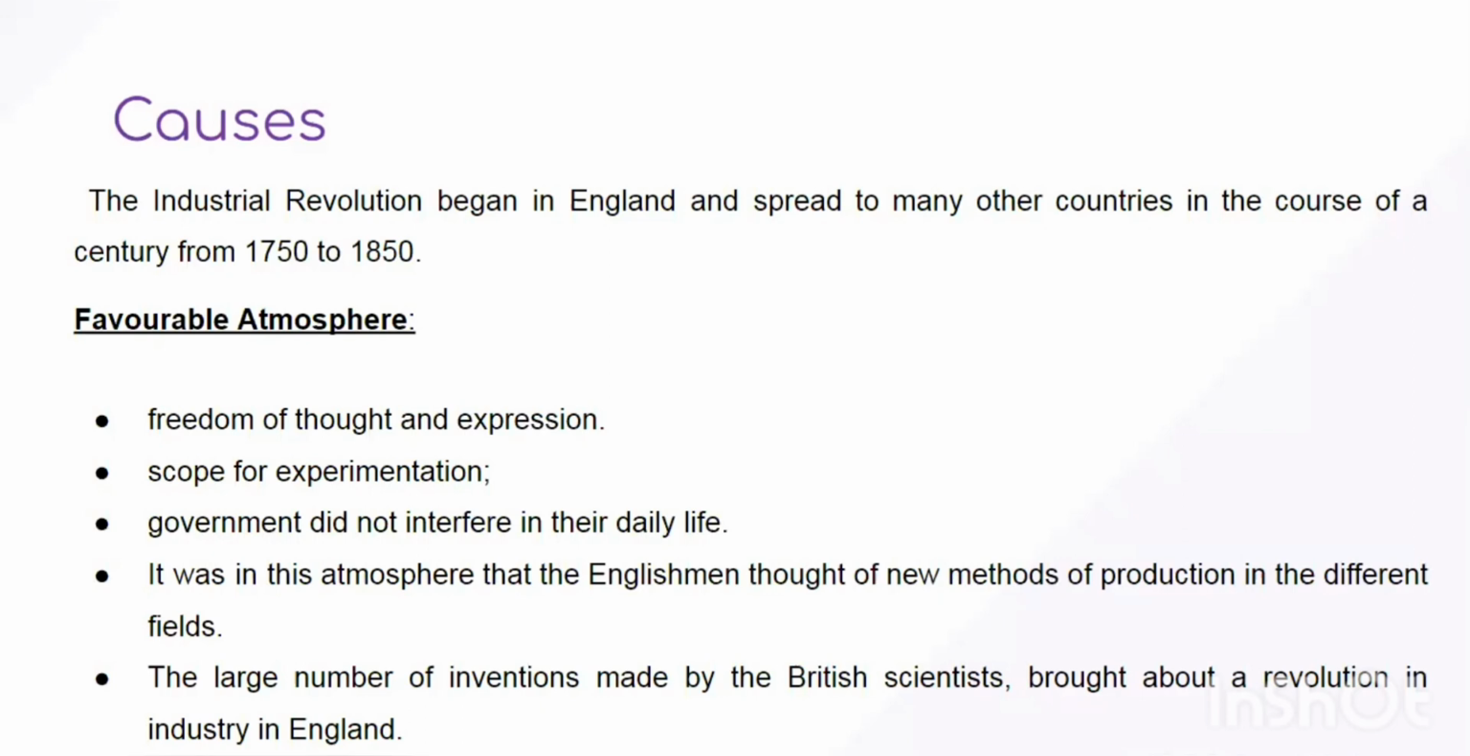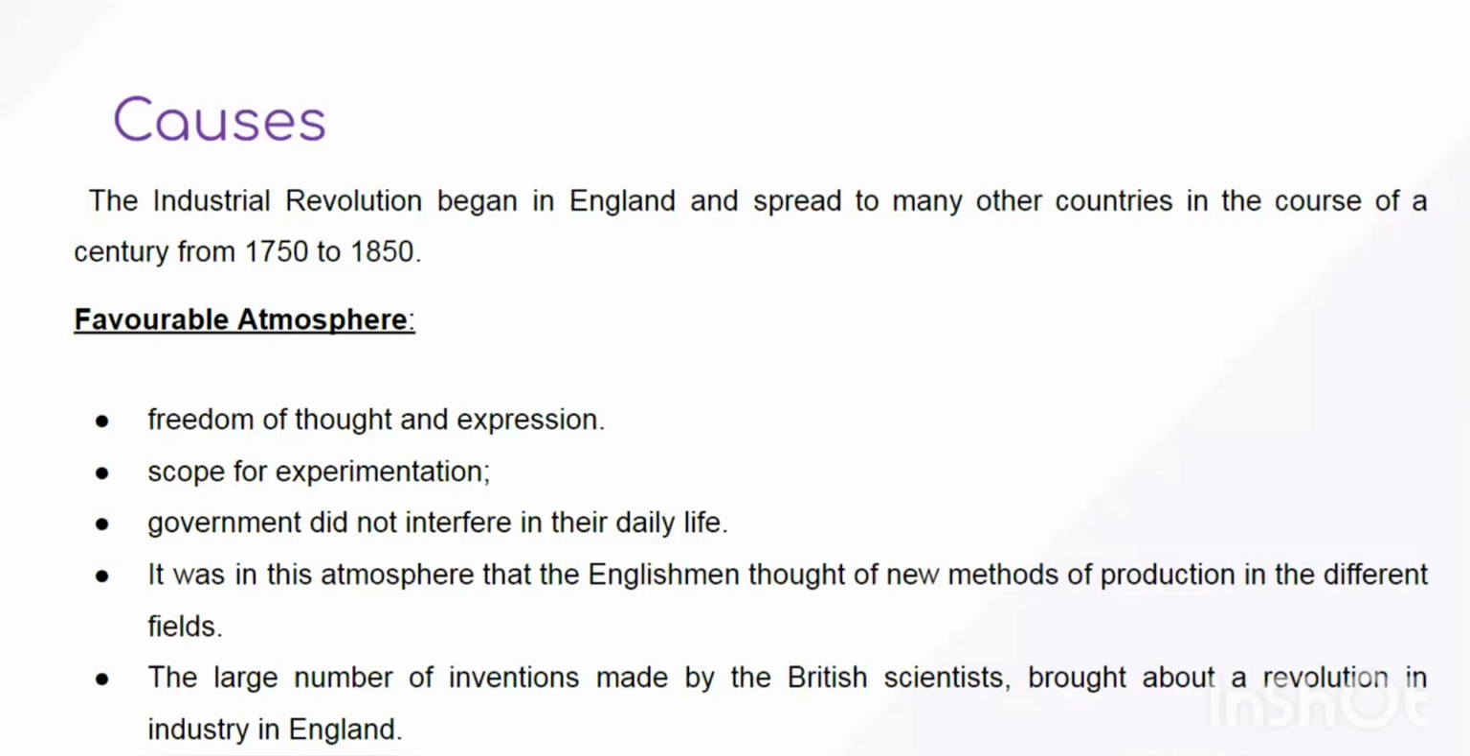So this political stability ensured freedom of thought and expression to Englishmen, and that gave them the scope for innovation and experimentation. So a good stable government gave rights to the citizens in the form of freedom of thought and expression that resulted in innovation and experimentation. And on top of that, the government's interference in the day-to-day life of the people was least.